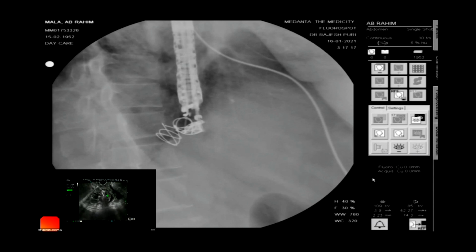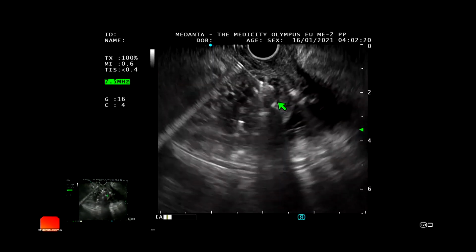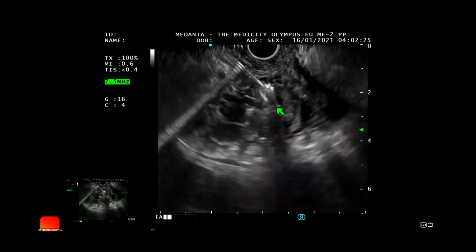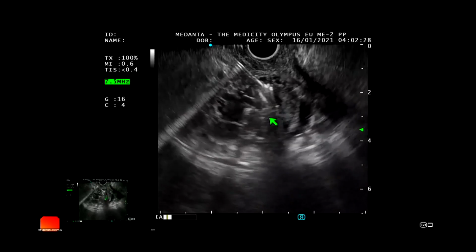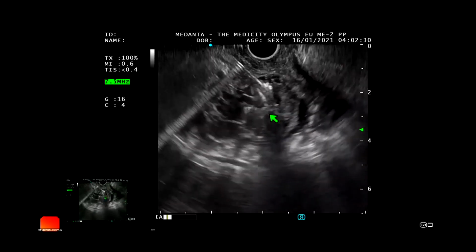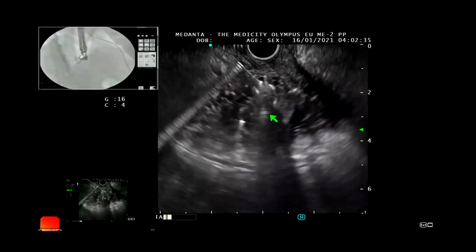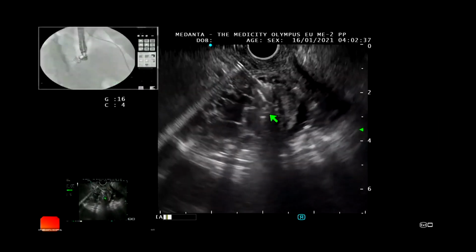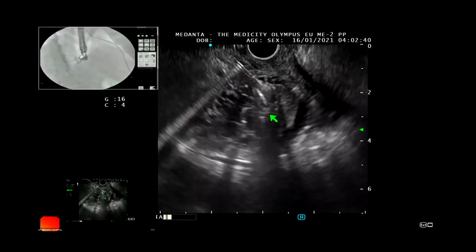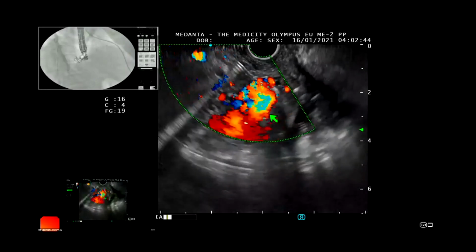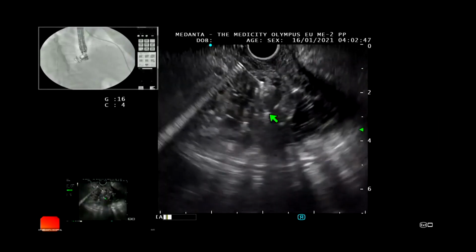Kindly enlarge the EUS image, please. Can you see already the coagulum has formed? Can you visualize here? Yes. There's a definite change in the echogenicity. So now my plan is to inject. Is the fluoro visible there? Yes. Now can you see here the significant flow has reduced?